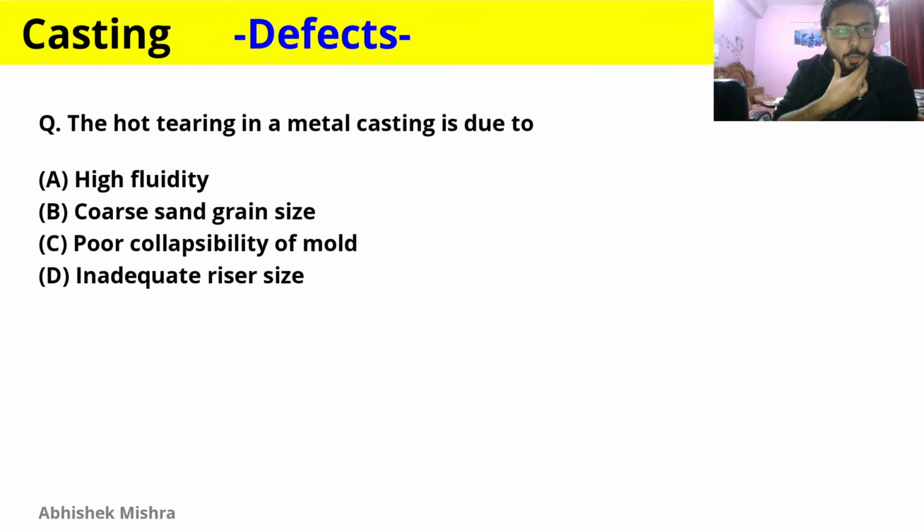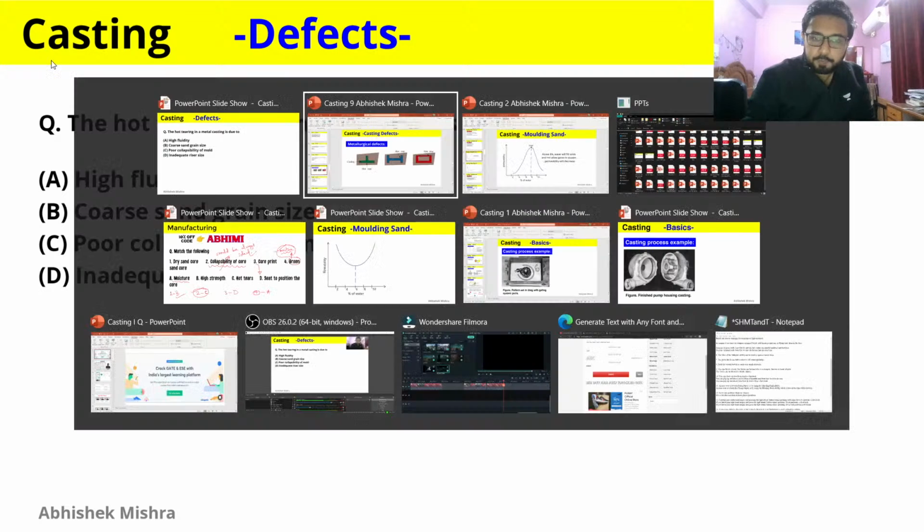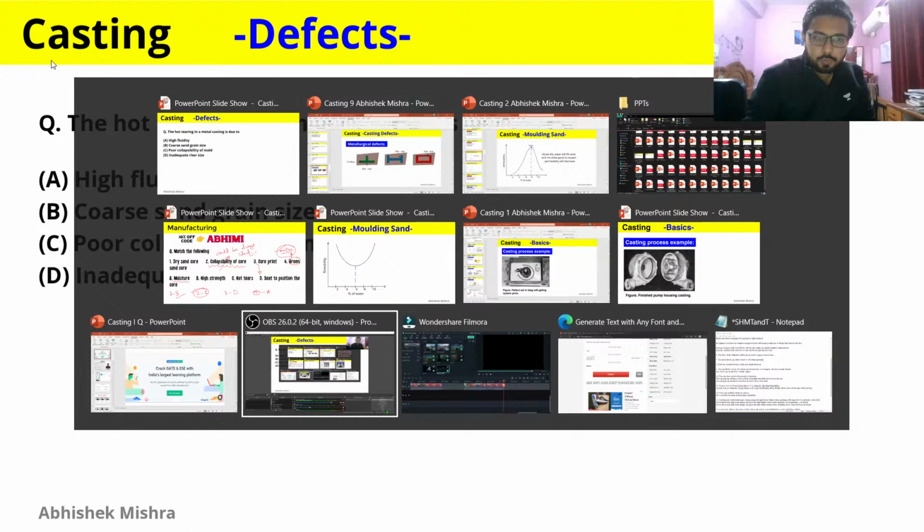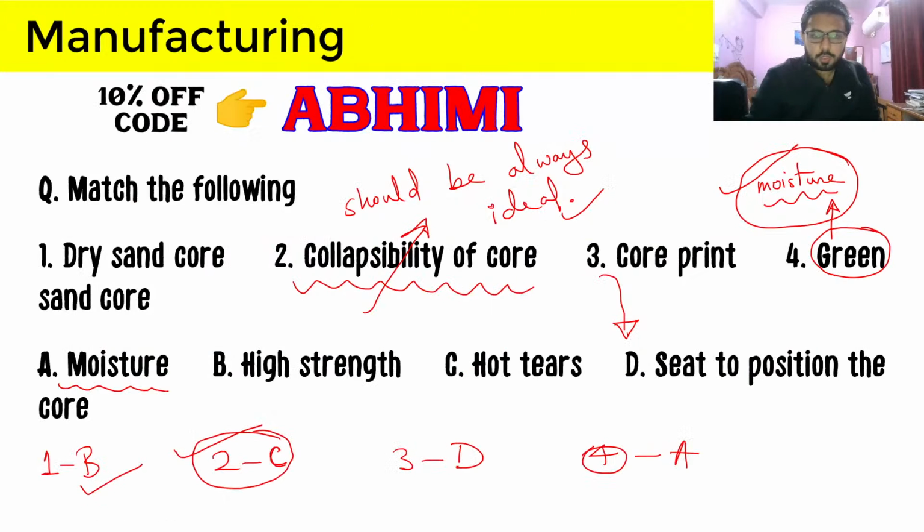So here is one question that you can see: the hot tearing in a metal casting is due to, and you have to answer this question. Select the answer correctly. C, poor collapsibility of mold. So if poor collapsibility of mold is there, then you are going to witness this hot tearing in your metal casting. So I hope hot tears are clear to you. Let's move forward and do the next question.